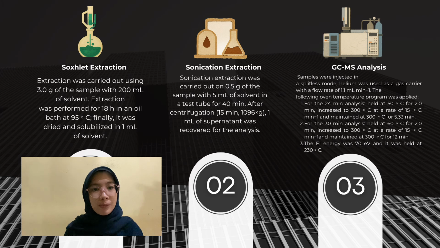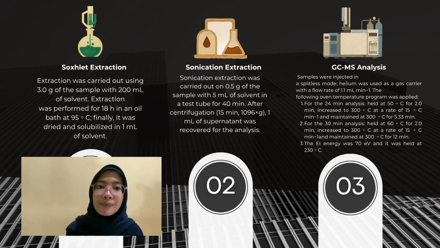Now it's time for measurement procedures. We use GCMS analysis procedures. First, samples were injected in splitless mode. Helium was used as a carrier gas with a flow rate of 1.1 milliliters min^-1. The following oven temperature program was applied. For the 24 minutes analysis, held at 50 degrees Celsius for 2 minutes, increased to 300 degrees Celsius at a rate of 15 degrees Celsius min^-1 and maintained at 300 degrees Celsius